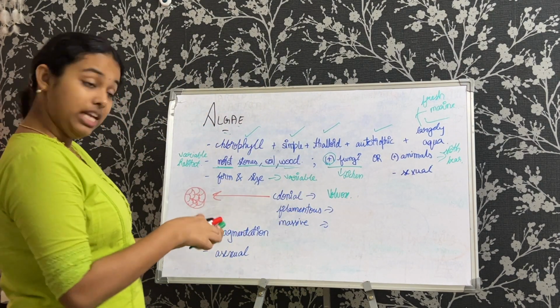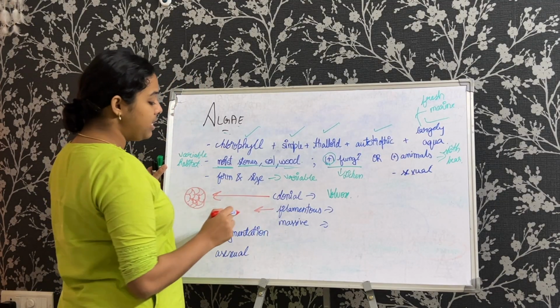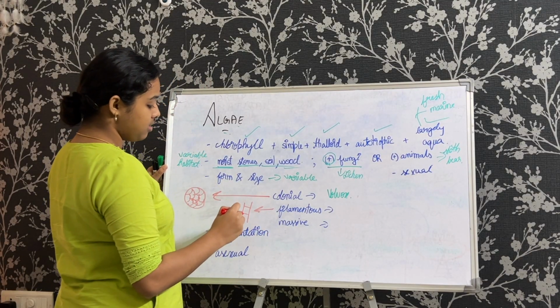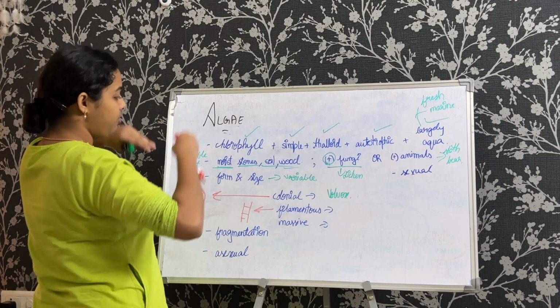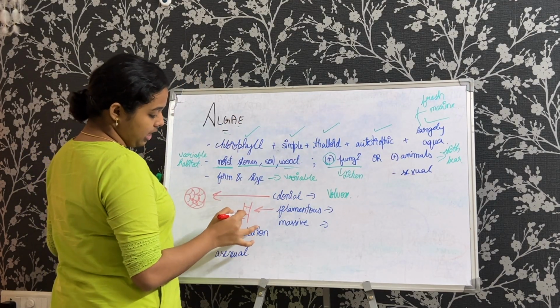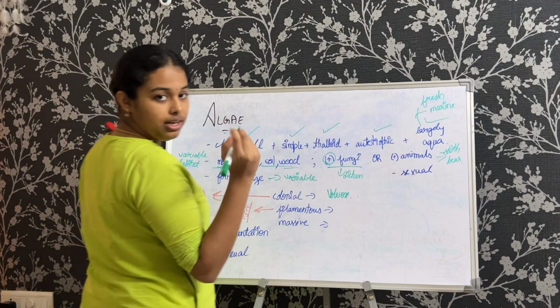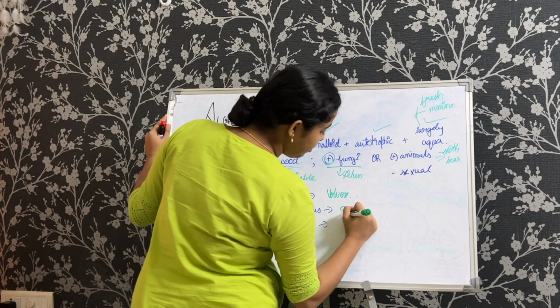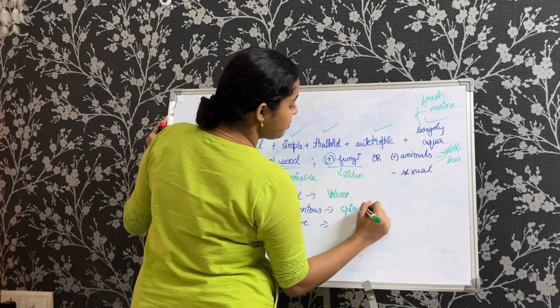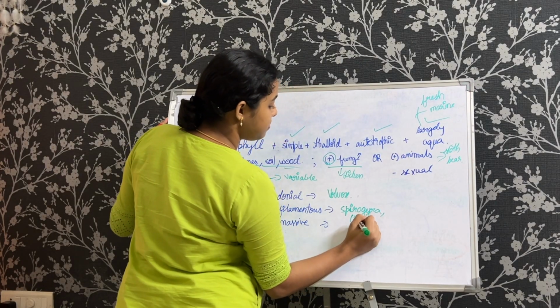Next structure is filamentous. You might have heard of one example here, that is Spirogyra. It has filaments, different parts together in a very thin structure like this, somewhat like this. So again here the example, like I mentioned, you might have heard of in the lower classes would be Spirogyra. Now here you are going to have an extra example, that is Ulothrix.